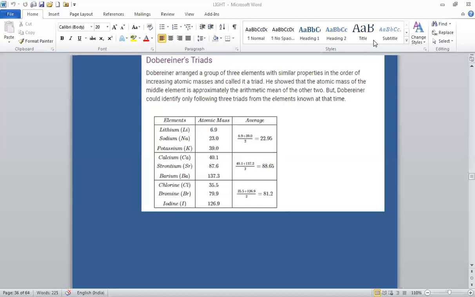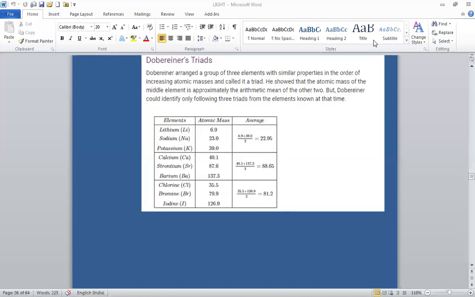Now, what is the importance of the periodic table? It helps us to correlate the properties of elements with some fundamental property which is characteristic of all the elements, such as atomic mass and atomic number, and it makes it easy to study a large number of elements and their compounds. Study becomes easier, and we can also say that it helps to find relationships between different elements. So classification of elements was done.